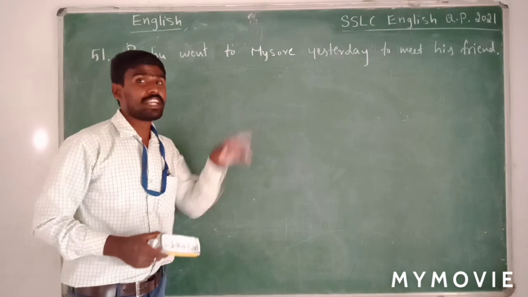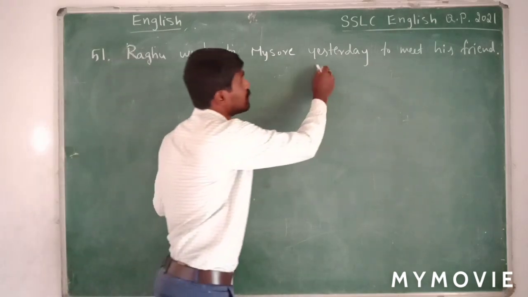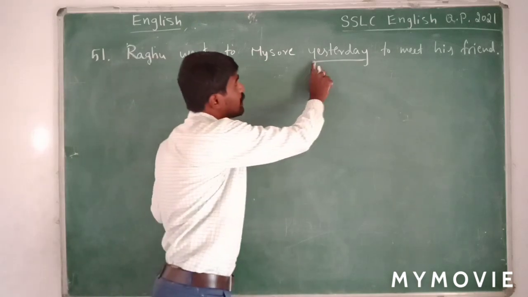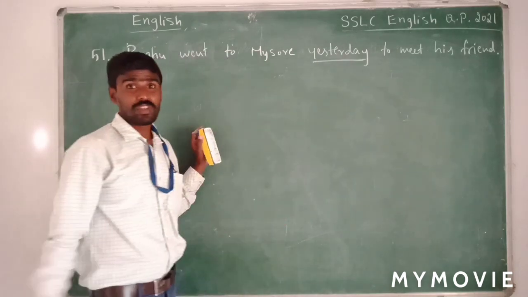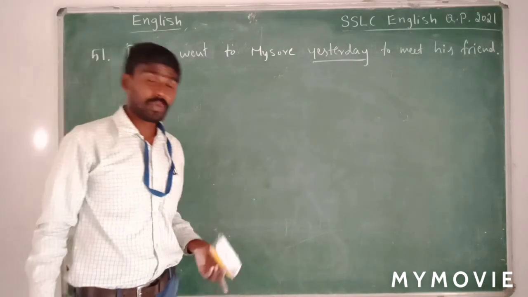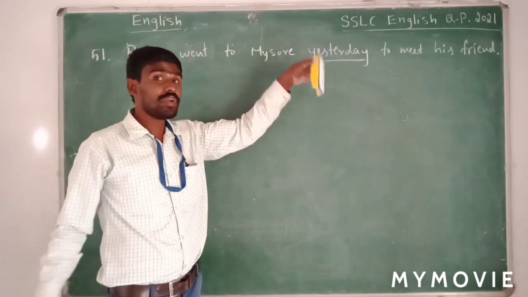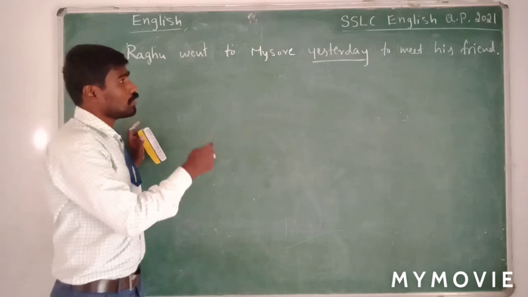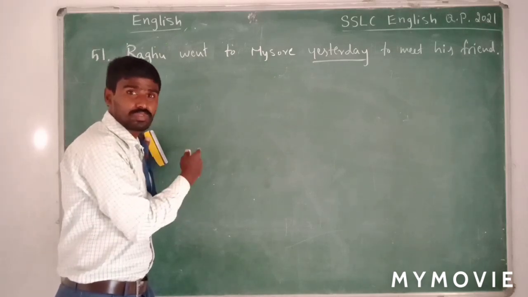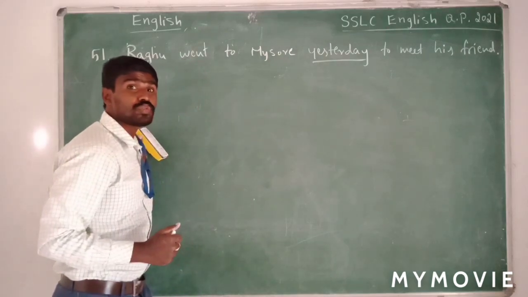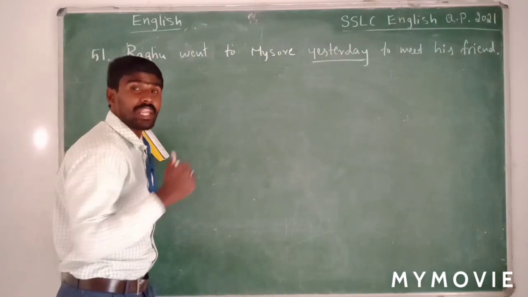Now I have modified a sentence. Now I have added yesterday here in this sentence. Now I underlined the word yesterday. Now we have to ask a question in order to get this as the answer. Now how will you frame the question? So now the same thing, we have to start with the WH word. So since it is time, we have to use the WH word called when.